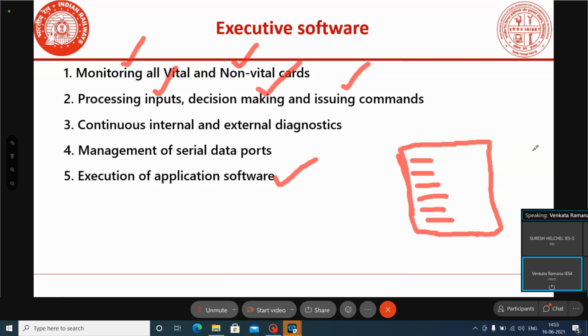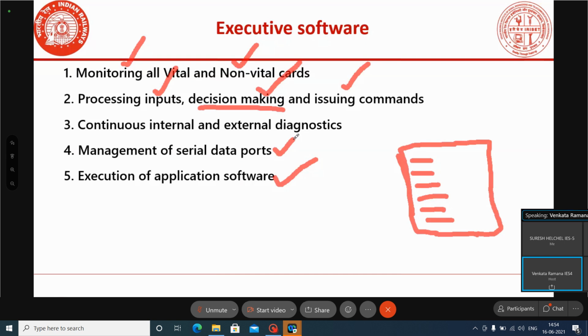In case of any abnormalities in the system, it will take decisions. The system may be restarted or shut down, or it will do other similar activity. At the same time, it does communication management also.